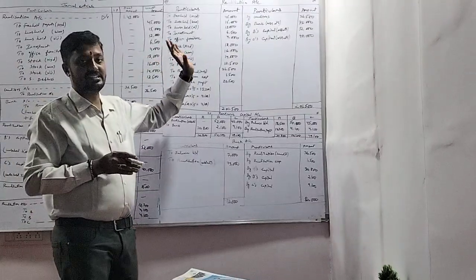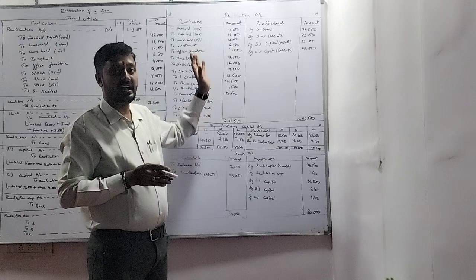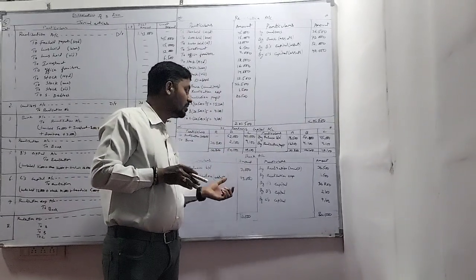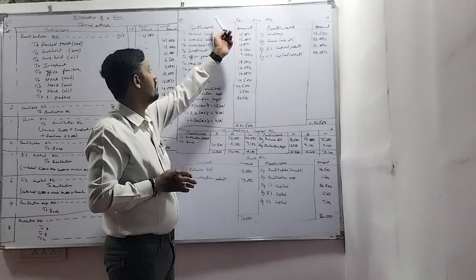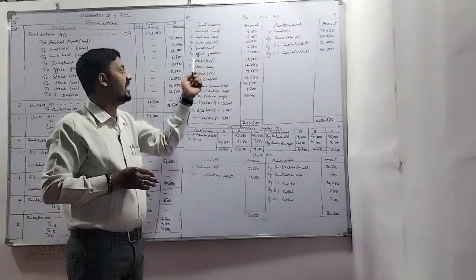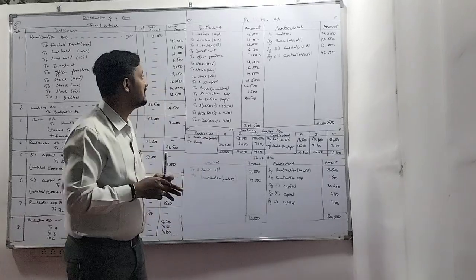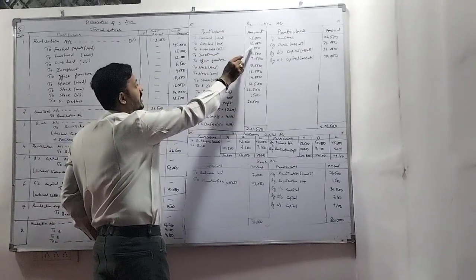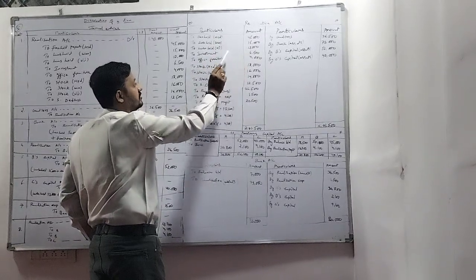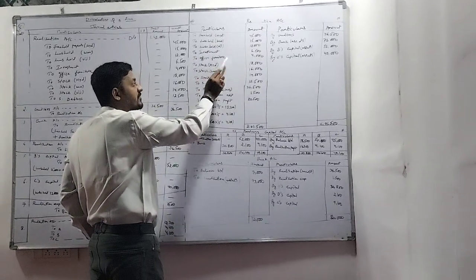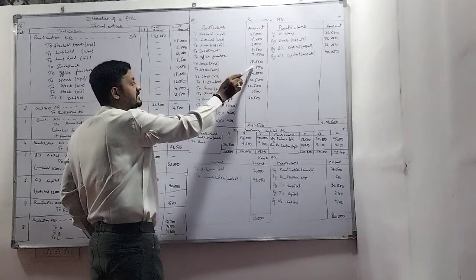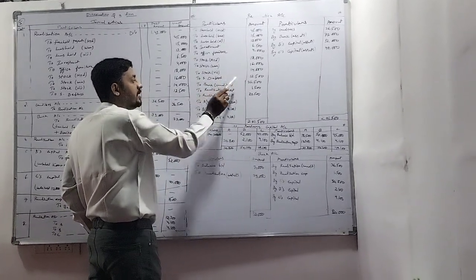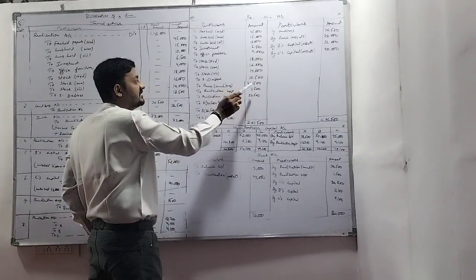Come to the point of the ledger accounts. These three ledger accounts are the most important for finding the complete bank account. First of all, in the realization account, we take complete assets on the debit side and complete liabilities on the credit side. Here, freehold properties of Hyderabad is 45,000, leasehold of Warangal is 15,000, leasehold of Vijayawada is 12,000, investment is 6,500, office furniture is 4,000, stock of Hyderabad is 18,000, stock of Warangal is 16,000, stock of Vijayawada is 14,000, sundry debtors is 12,000, and bank creditors is 36,500.